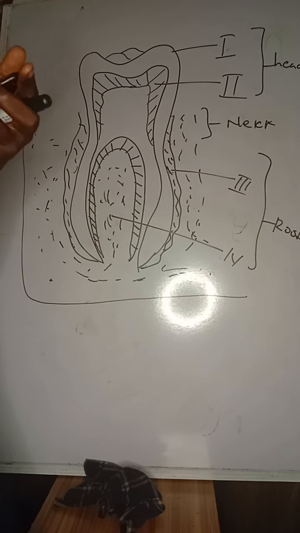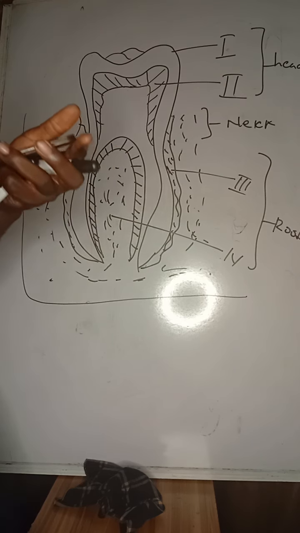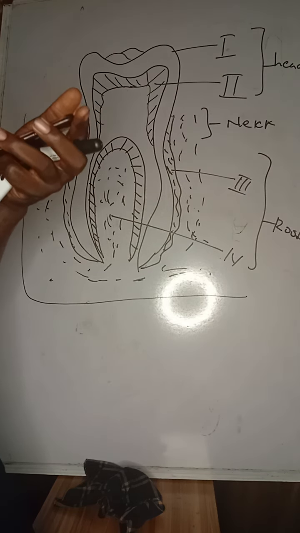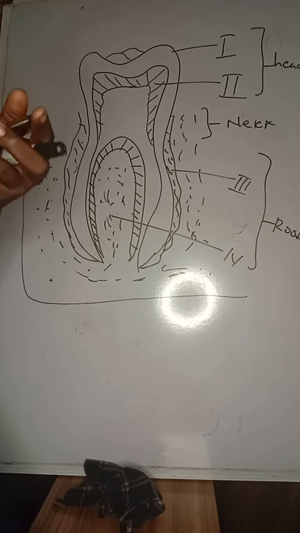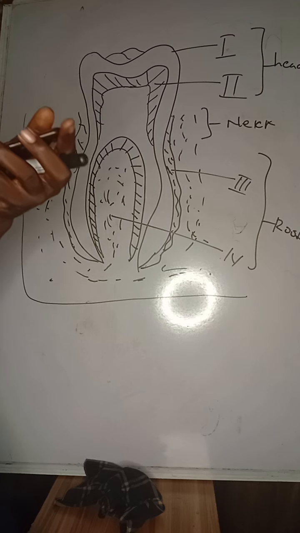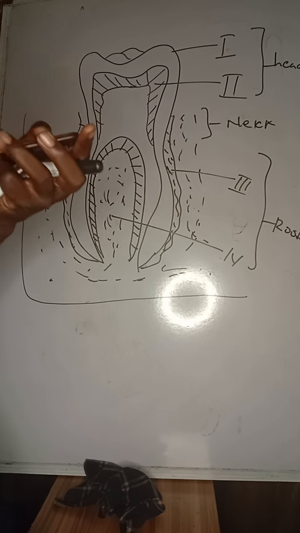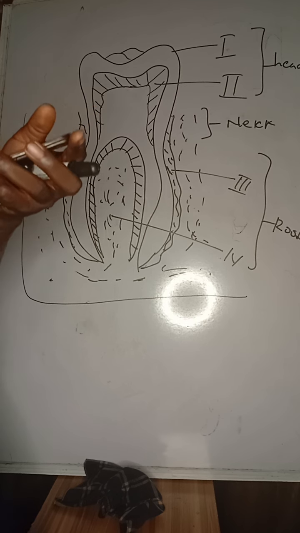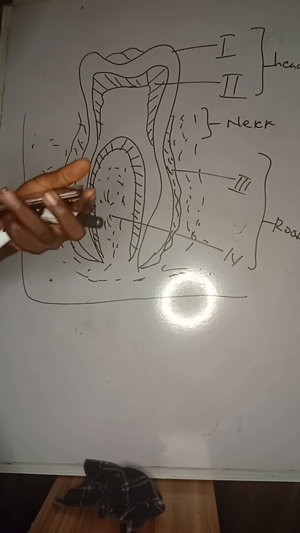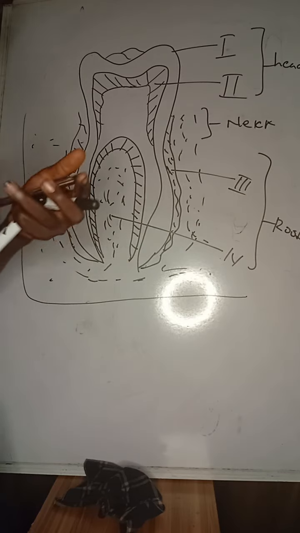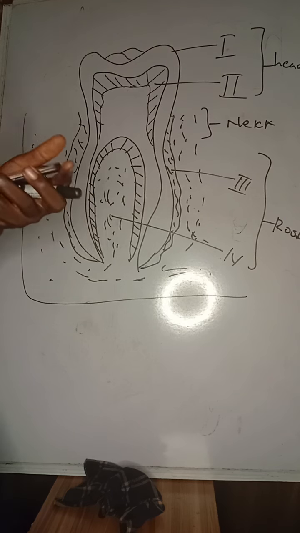Which process is a process where ammonia is converted to nitrate by nitrosomonas? It is called nitrification. Ammonia converted to nitrate is called nitrification, while nitrite converted to nitrate is also nitrification, but the bacteria is nitrobacter. The process whereby bacteria help to fix nitrogen into the soil is known as nitrogen fixation. Nitrogen fixation can be carried out also by thunderstorm and so on. That's the nitrogen cycle. Examples of nitrogen-fixing bacteria: Clostridium, Azotobacter and Rhizobium, even Anabaena. Rhizobium is symbiotic. It lives with the roots of leguminous plants.